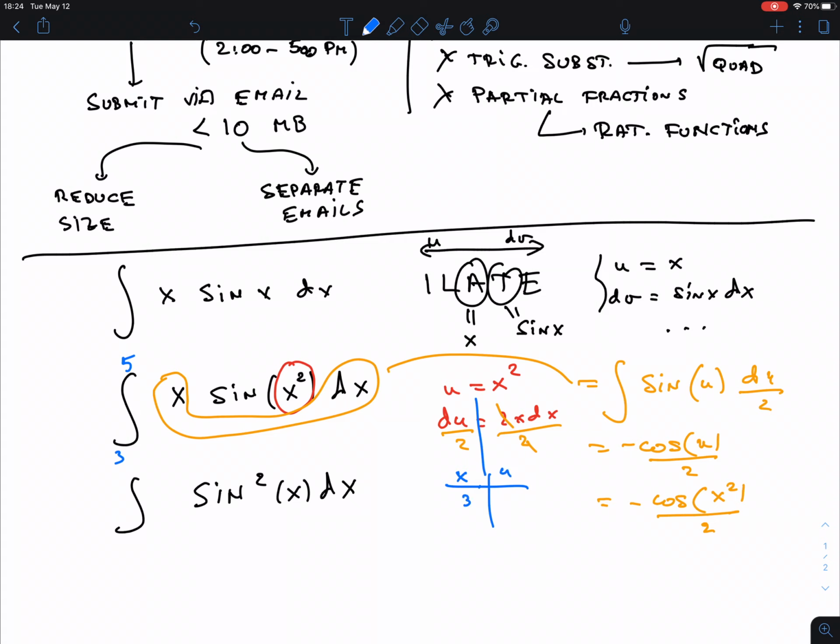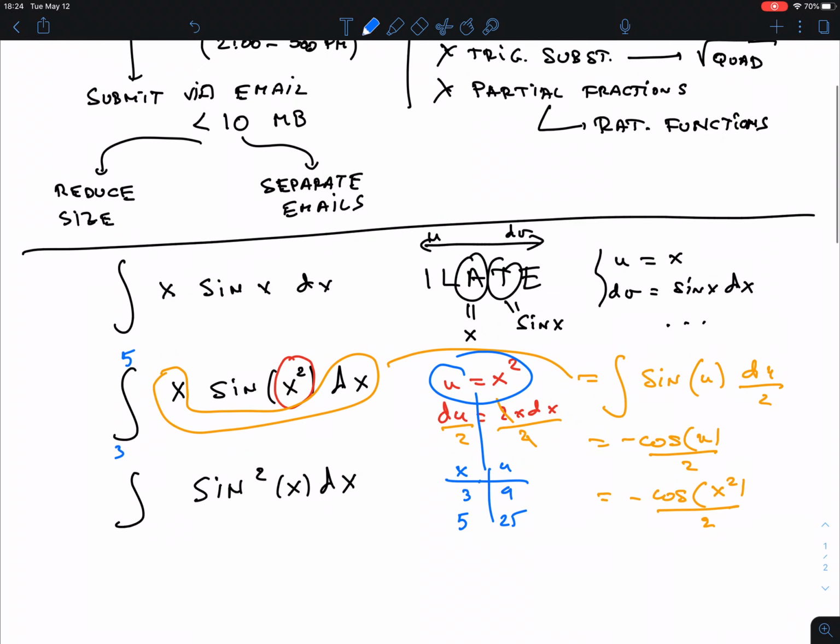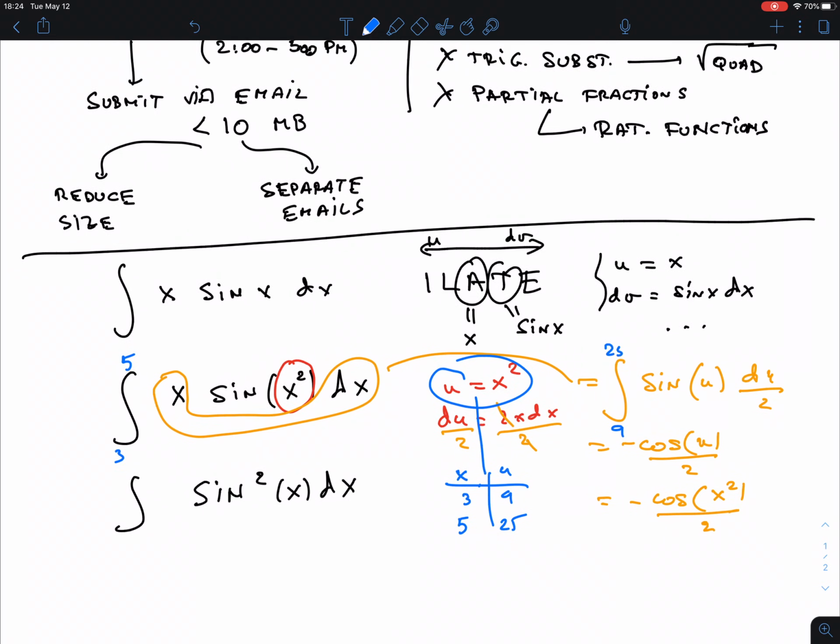So the endpoint x is 3 would now become u, you use the formula, right? u is 9, and if x is 5, u would be 25. So in the new integral, when you do the u substitution, these endpoints should also become the u endpoints. So that is 9 and 25.